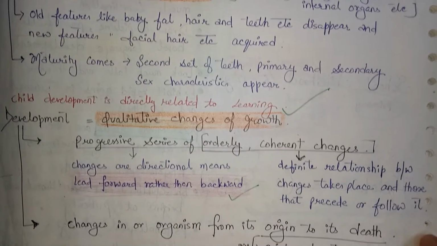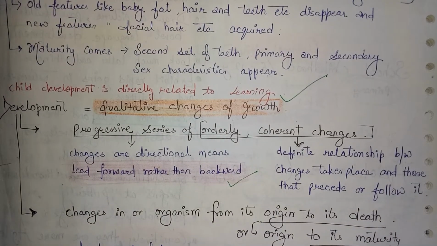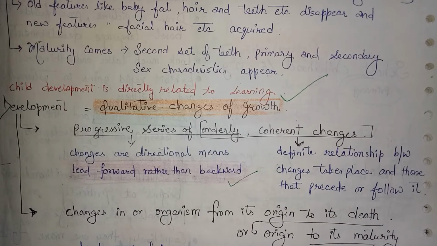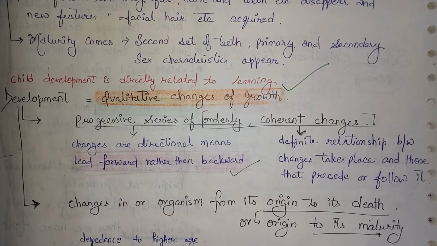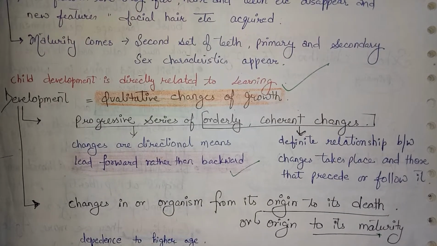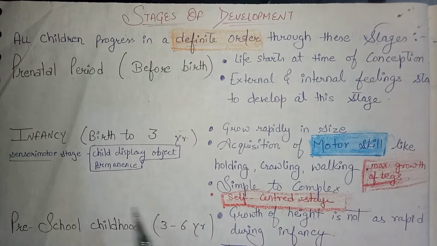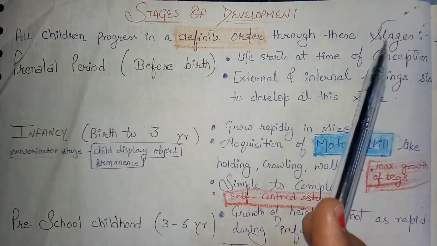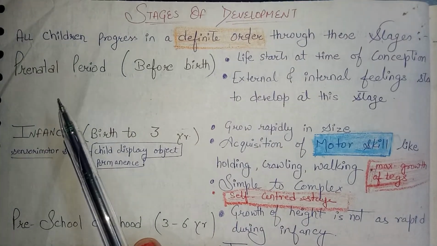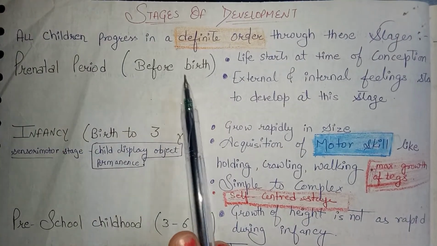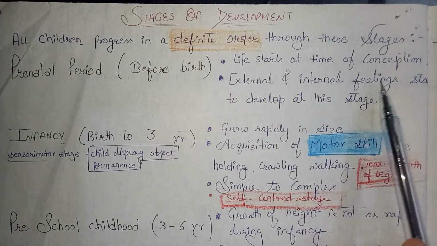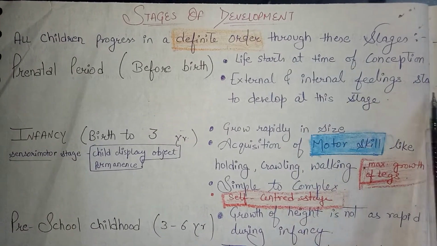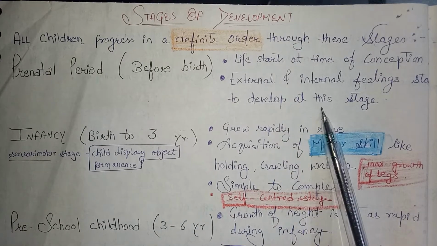Next, changes in an organism from its origin to its death, or origin to its maturity. Stages of development: all children progress in a definite order through these stages. First one is the prenatal period, before birth. Life starts at the time of conception. External and internal features start to develop at this stage.